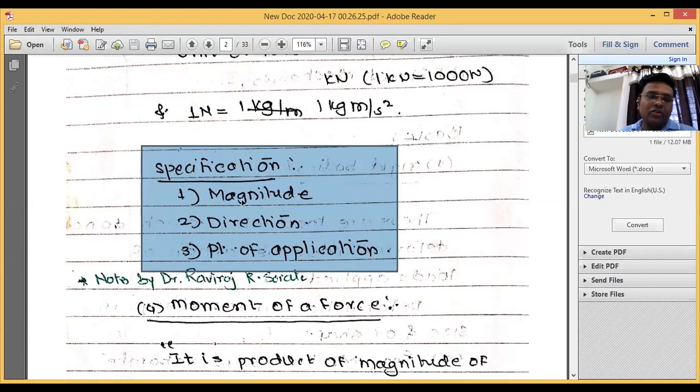So you should know its magnitude. Whatever you are saying, 10 kilonewton, 20 kilonewton, 100 kilonewton, is the magnitude of the force. Direction: it is going from left to right, or from right to left.